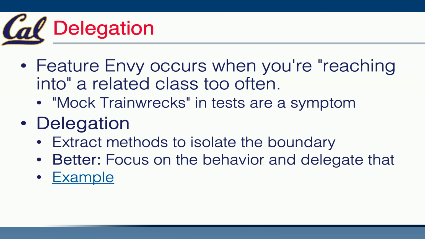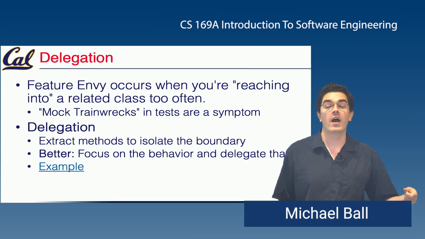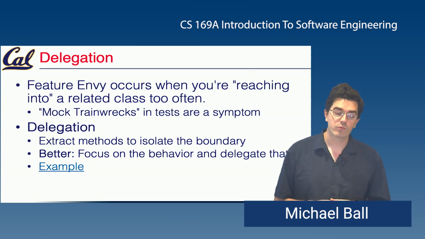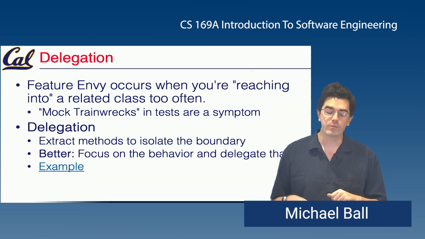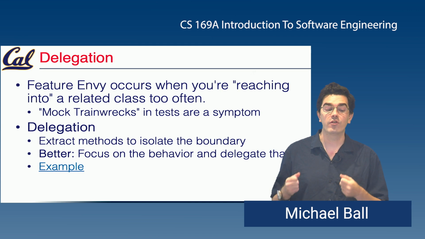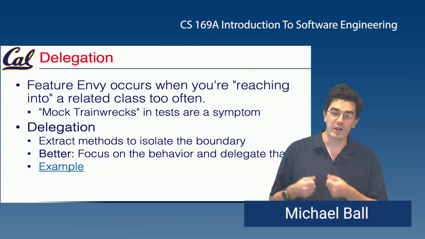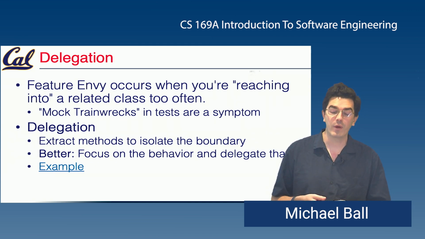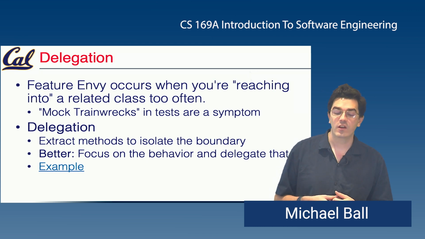Delegation is perhaps the most common way to address the law of Demeter. And the law of Demeter is one of the ones where, when we talk about it in the next section, tools are particularly good at helping us spot these violations. So we typically call this a class having feature envy for another class, which means it is reaching into or calling methods on another class very often. So in our models, or perhaps our views or controllers, if our moviegoer class is constantly saying moviegoer.wallet.something, moviegoer.wallet.something, and various other methods, it has feature envy for the wallet class.